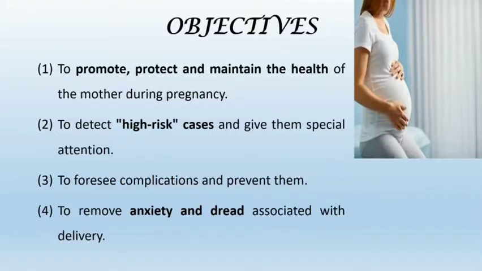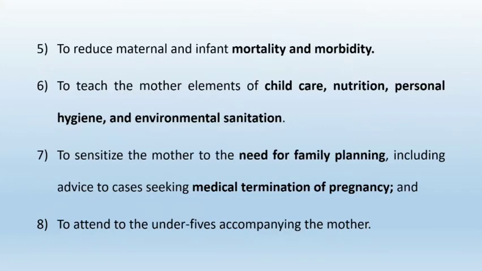5 marks question, aims and objectives of ANC. So first is to promote, protect and maintain the health of mother during pregnancy, to detect the high risk cases and give them special attention, to foresee the complications and prevent them, to remove anxiety and dread associated with delivery, then to reduce the maternal and infant mortality and morbidity, to teach the mother elements of child care, nutrition, personal hygiene, and environmental sanitation.